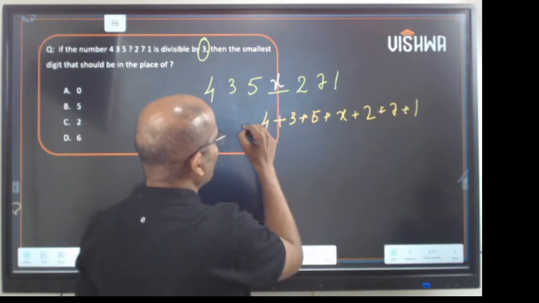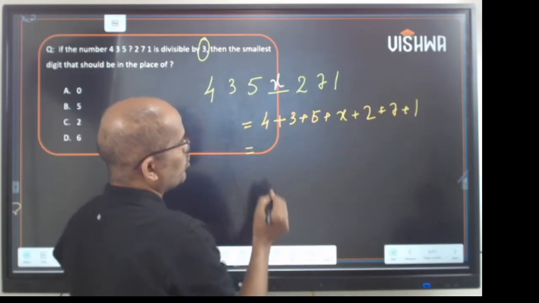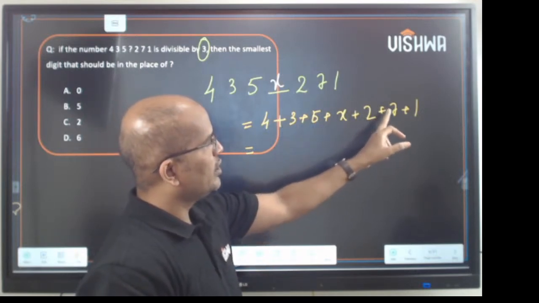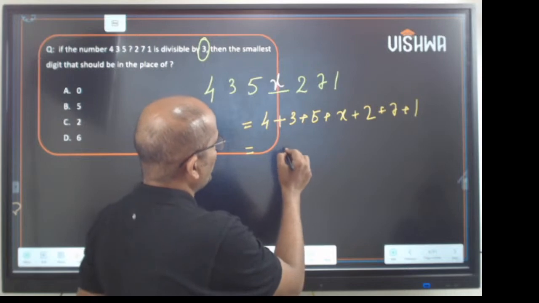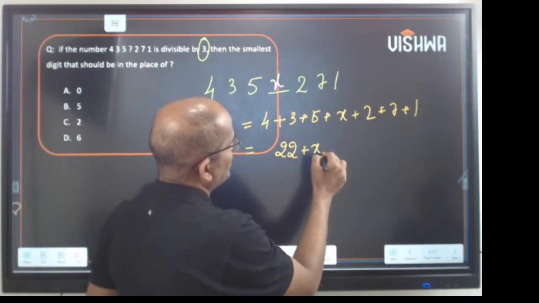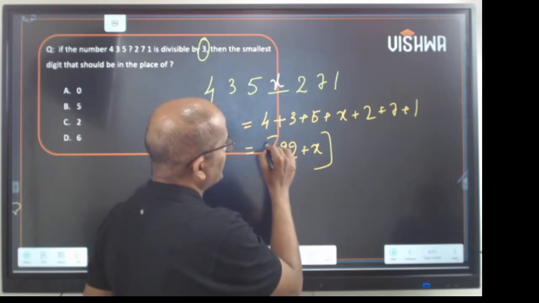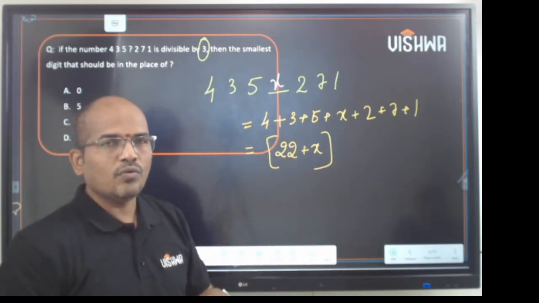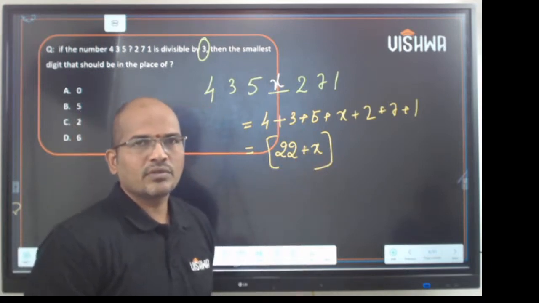So 4 plus 3 is 7, 7 plus 5 is 12, 14, 21, 22. So 22 plus x should be divisible by 3.